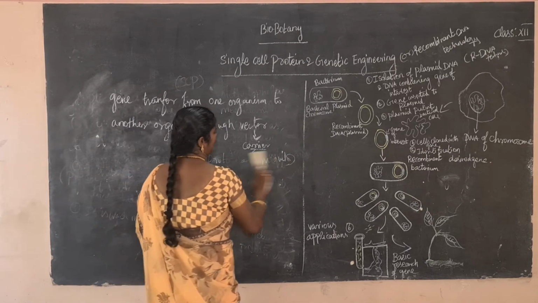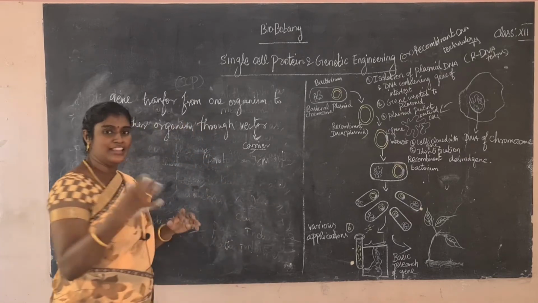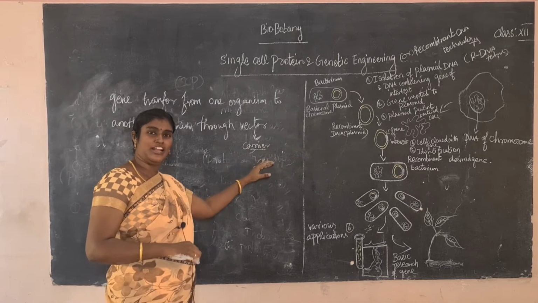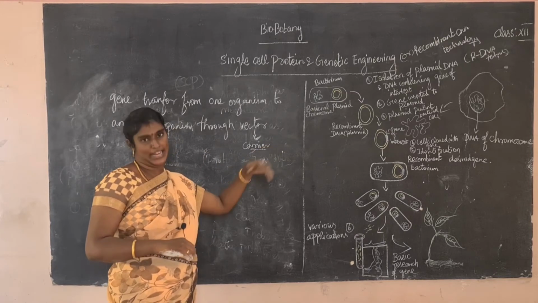So vector means it acts as a carrier, that is, it carries from there and takes it along. So this is the protozoan disease. What carries it along? The Anopheles mosquito. So it is called malaria disease.